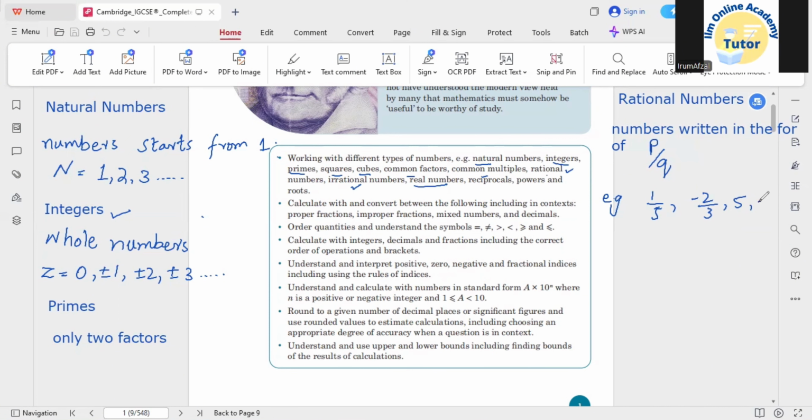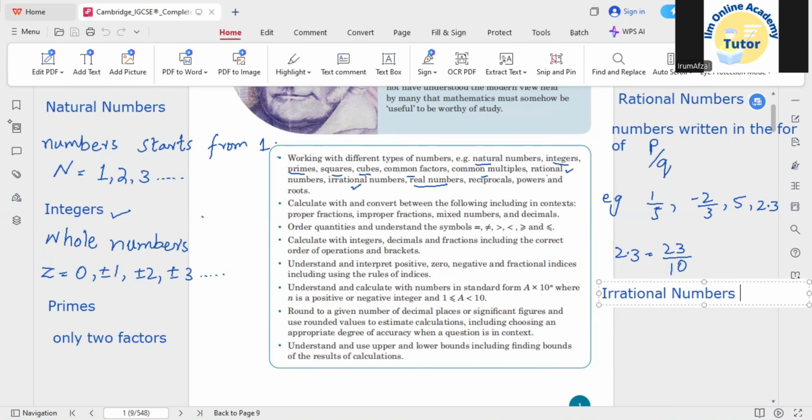After that, all the decimal numbers, like for example 2.3 or 0.03, are also related to the concept of rational numbers, because you can convert them into the form of P by Q. For example, if I have 2.3 and I want to convert it to fractional form, I would write 23 by 10. So this is also a rational number. All of these numbers that can be written in the form of P by Q are called the rational numbers.